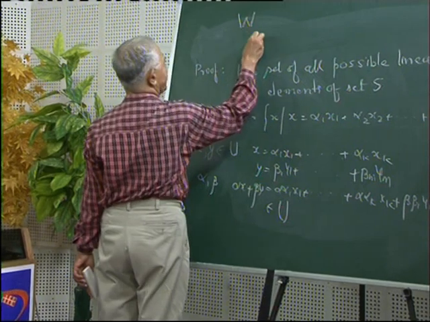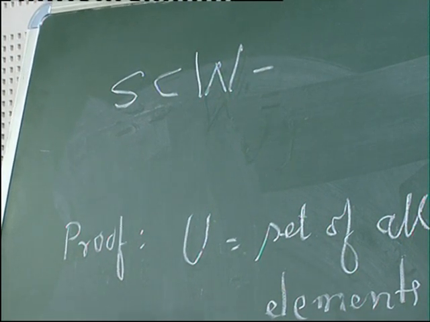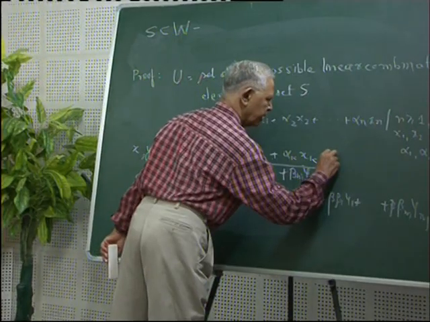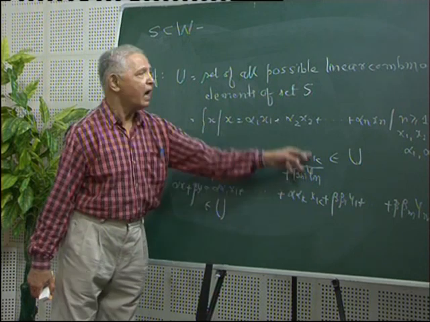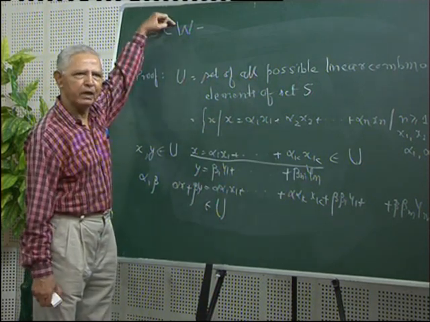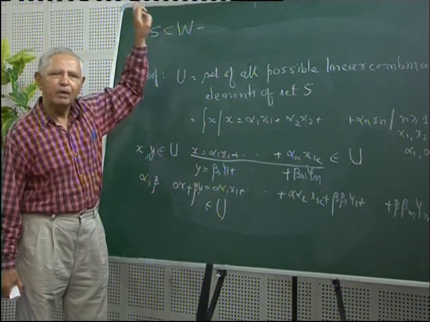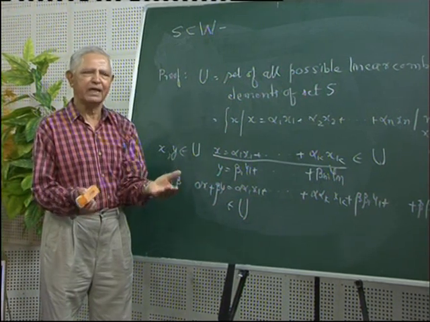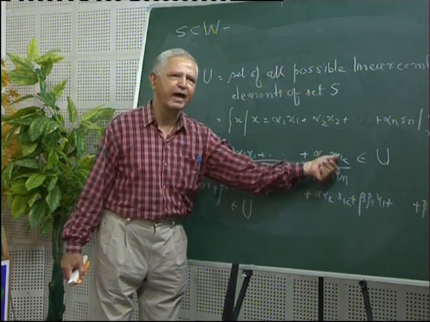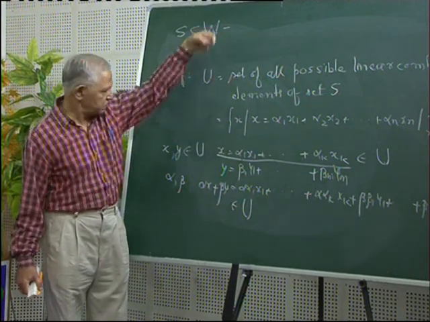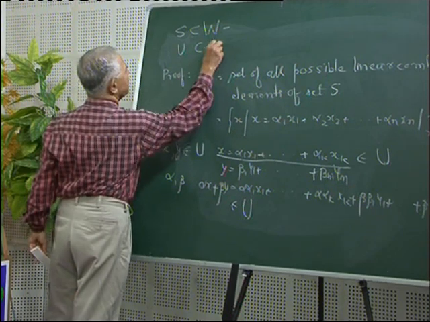Suppose W is any subspace of V such that S is contained in W, and let us take a vector x belonging to U. Then the vectors x1, x2, ..., xk are elements of S. S is contained in W, and that implies that the vectors x1, x2, ..., xk are elements of W. W being a subspace, by the property which we obtained last time, the linear combination alpha 1 x1 plus alpha 2 x2 plus ... plus alpha k xk also belongs to W. That means this vector x also belongs to W, and that implies that U is contained in W.